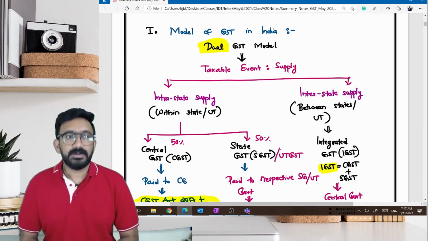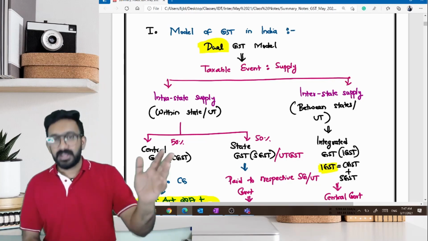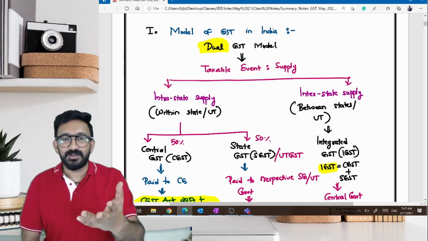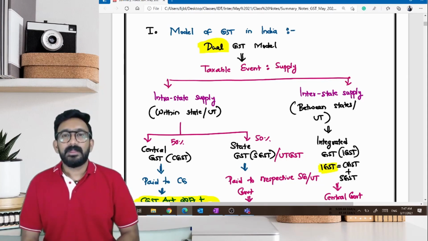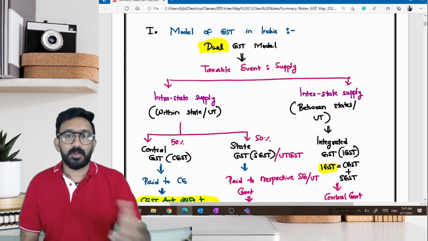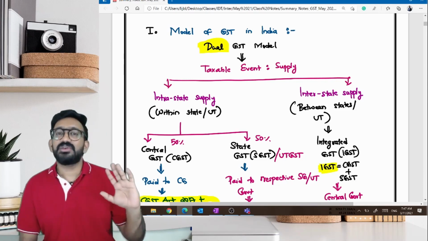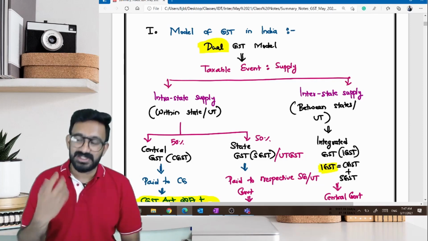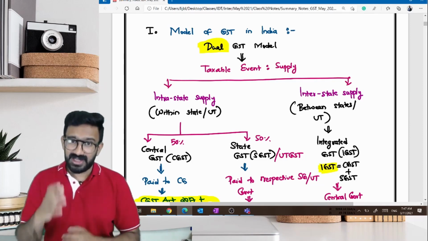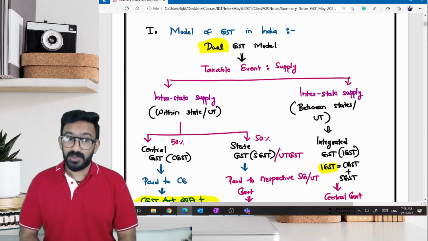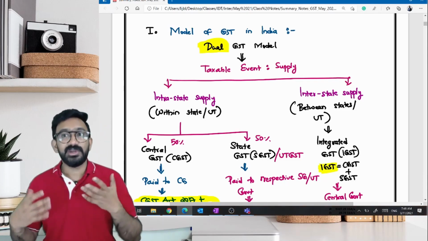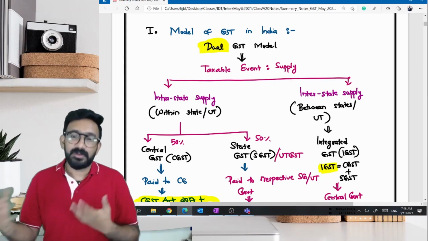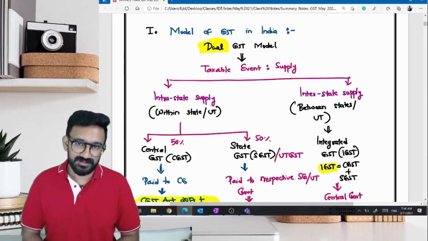Because when you're introducing something after everybody has introduced it, the good thing that you can do is copy, right? Say in your classroom, the teacher is asking everyone to speak on a topic, and she has already given you the topic. Suppose the topic is GST and you are the last one to speak. What is the best thing that you can do? You need not think of so many new points, because people have already spoken. You can copy from all those points and make a good speech, right?